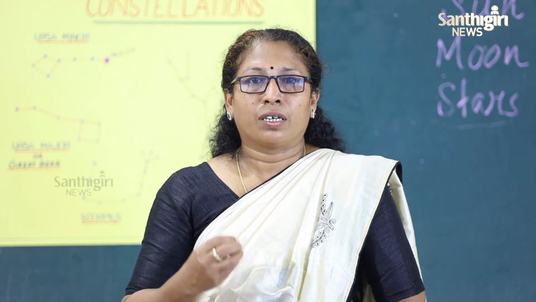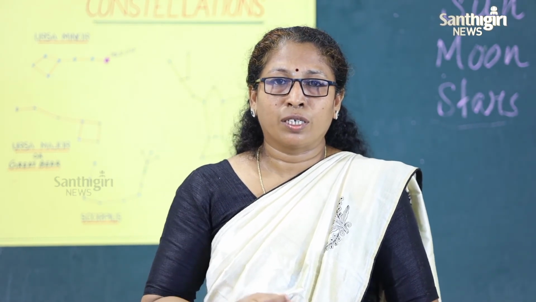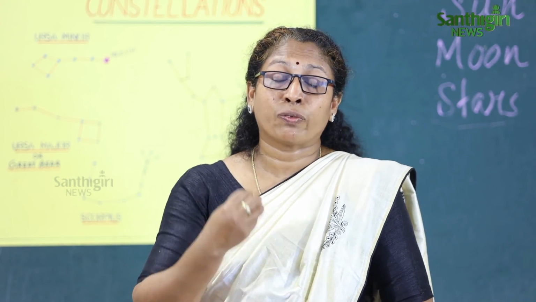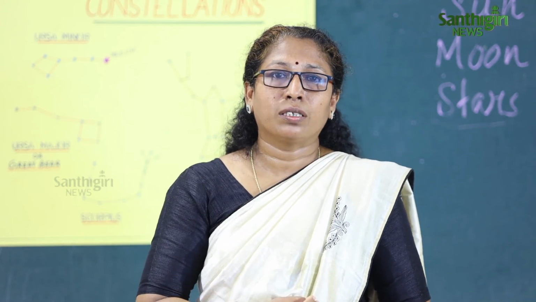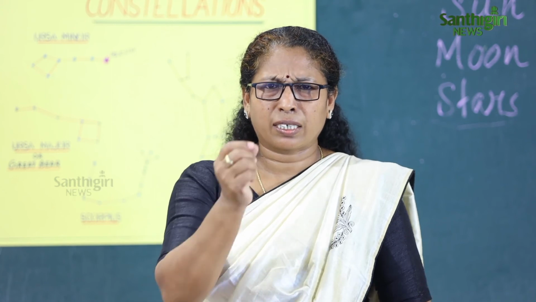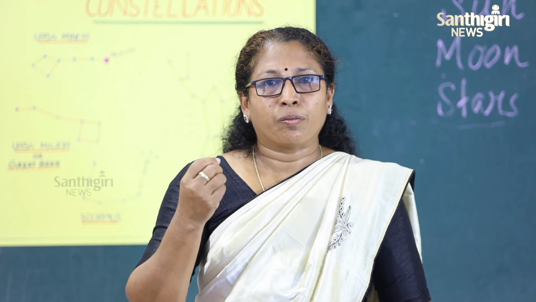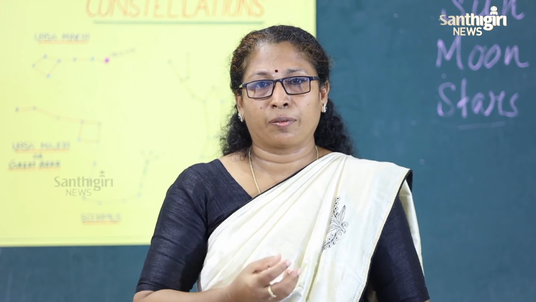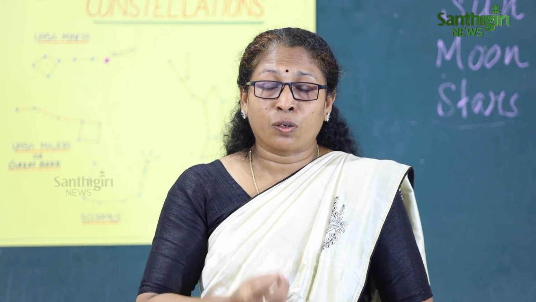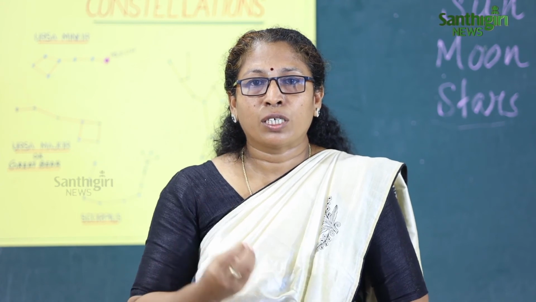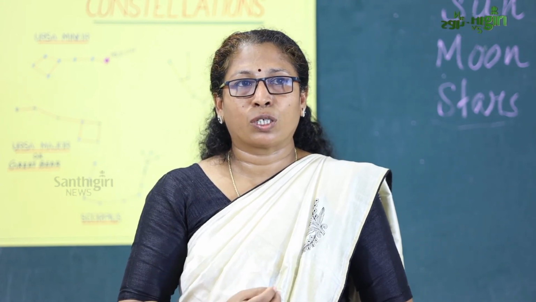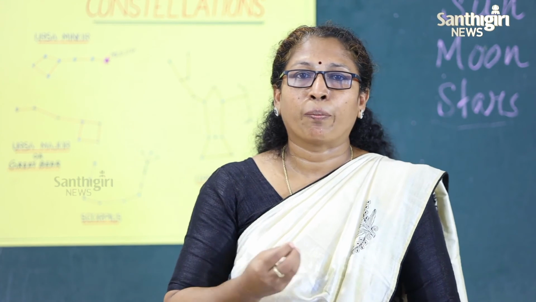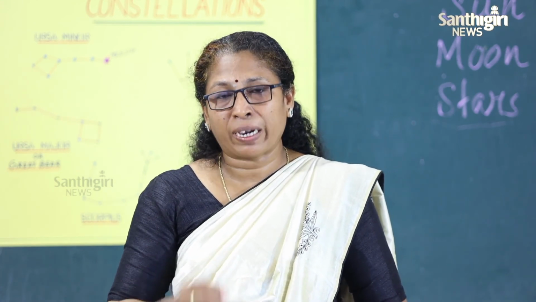And the stars, another neighbor. There are countless stars and they are also very huge, but much farther from the earth. That is why we can see them as small ones, and they have heat and light of their own, that is why they twinkle. And sometimes there is a group of stars we can see, and this group of stars forms patterns of animals, people or things. These patterns are called constellations.